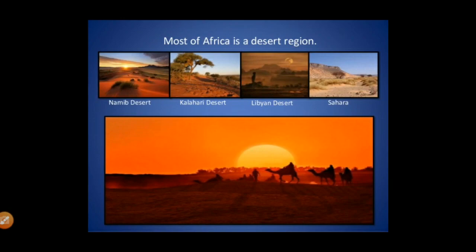Let's see more interesting facts about Africa. Most of Africa is a desert region. Yes, if you see, more than 70% of Africa's region is desert. You will see the Namib desert, the Kalahari desert, the Libyan desert, and the Sahara desert. The biggest one is the Sahara desert.